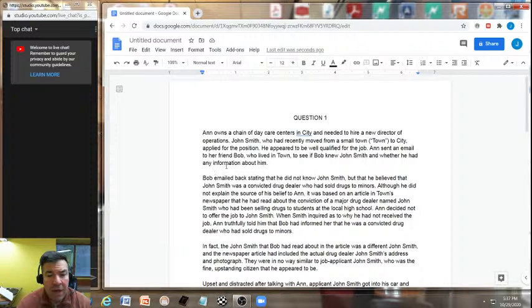Okay, Bob emailed back stating that he did not know John Smith, but that he believed that John Smith was a convicted drug dealer who had sold drugs to minors.